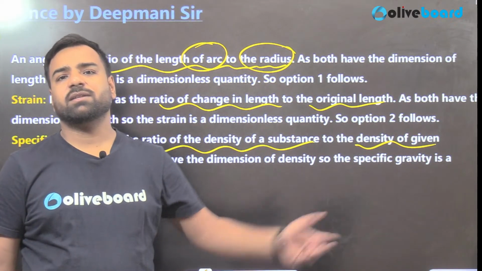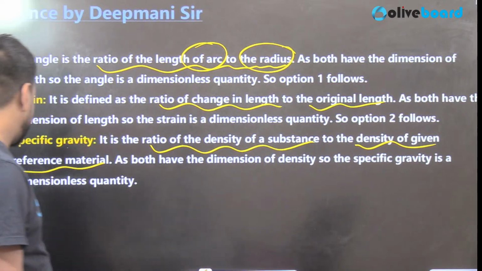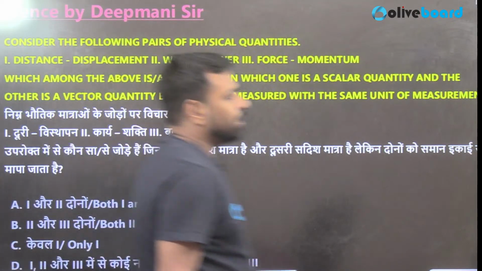So unitless means dimensionless. Simple. So that's the point. So that's why all were the correct answer. Next is,